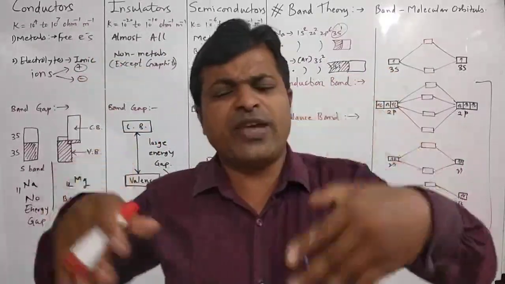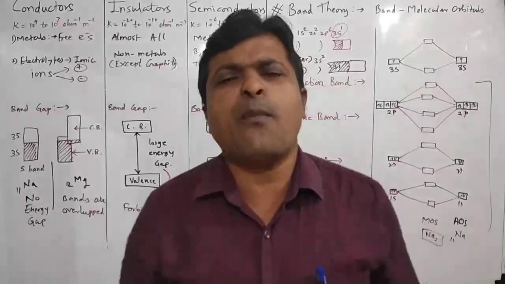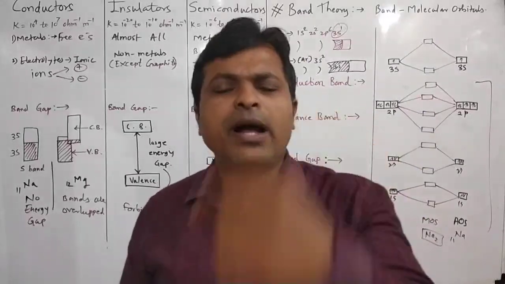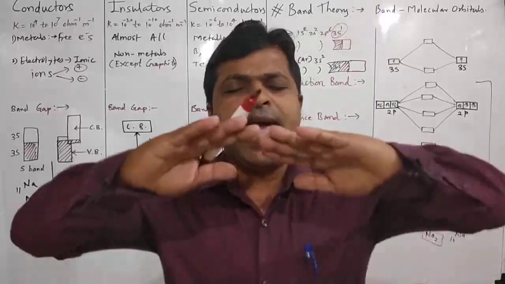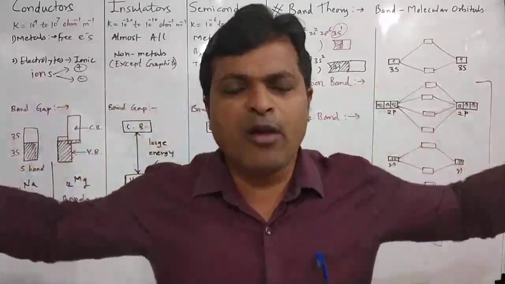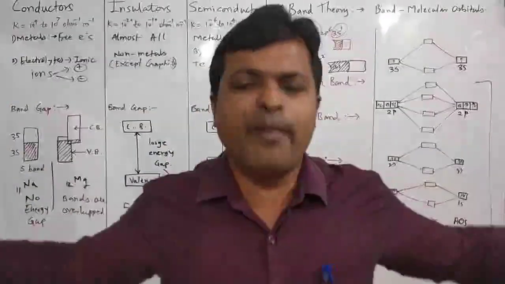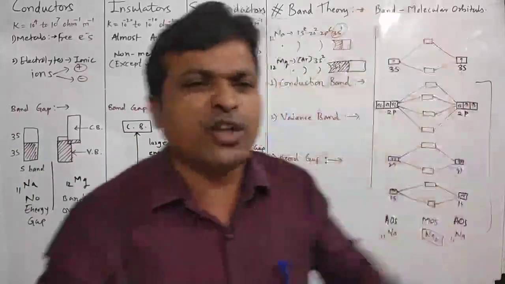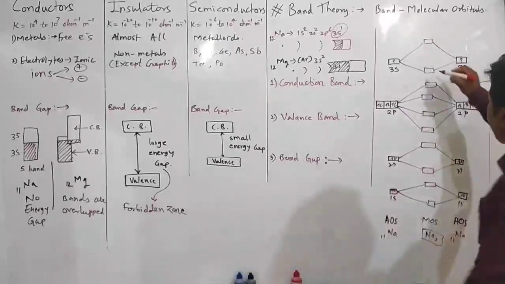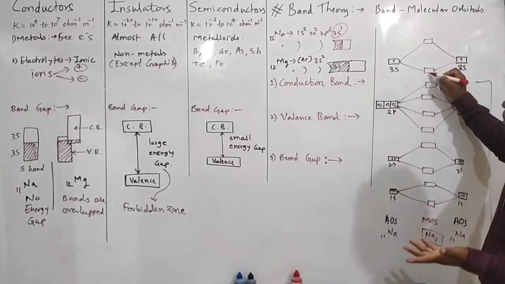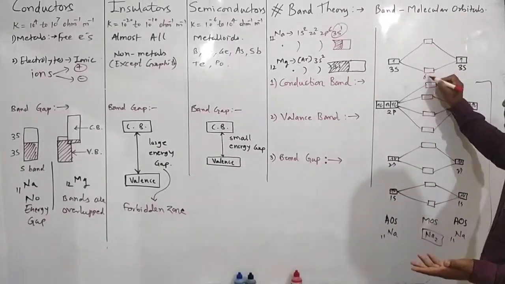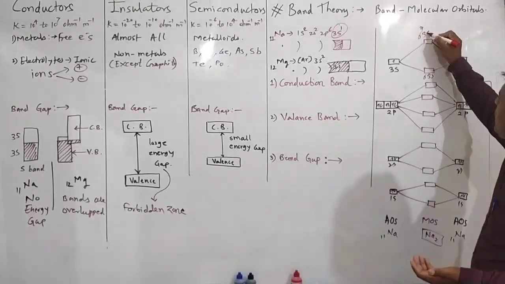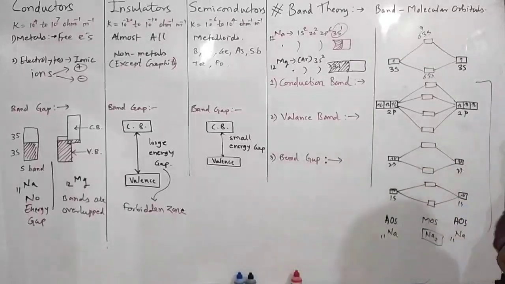So in a metallic crystal there are millions of trillions of atoms in a small part of the crystal, we can say, and the 3s atomic orbitals of all the sodium atoms overlap with each other, and there is a formation of molecular orbitals, bonding molecular orbitals, we can say sigma 3s, and this is sigma star 3s molecular orbital.